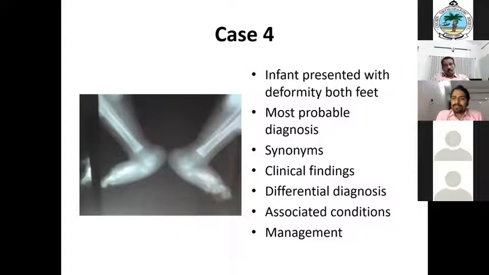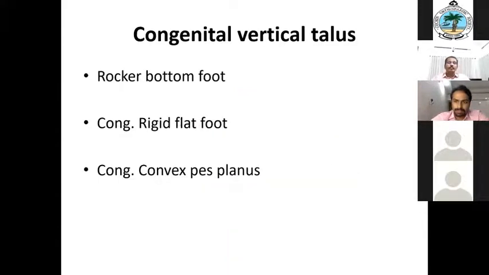Dorsiflexion of the forefoot. It may remain in a dorsiflexion contracted position. Plantar flexion is absent. The anterior structures may be contracted. The navicular may be resting on the dorsum of the talus, and it may be abutting on the tibia on palpation. So these may be the physical findings that you may get.